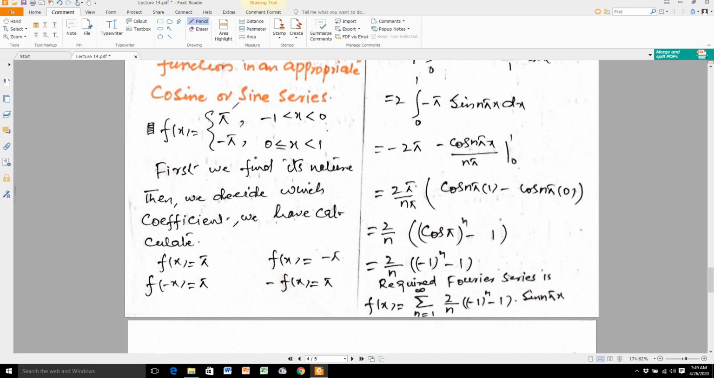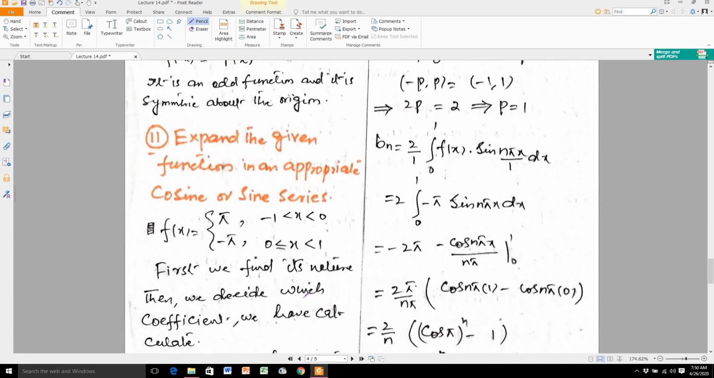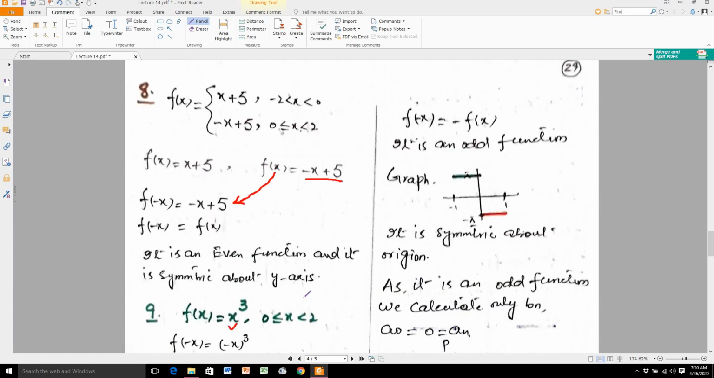So I take f of x is equal to pi, as you see here, and then f of x is equal to minus pi. So I set x is equal to minus x here, f of minus x is equal to pi, and at this place I am writing it as pi is equal to minus f of x. So at the place of this pi I am writing minus f of x. You see here f of minus x is equal to minus f of x. It is an odd function.